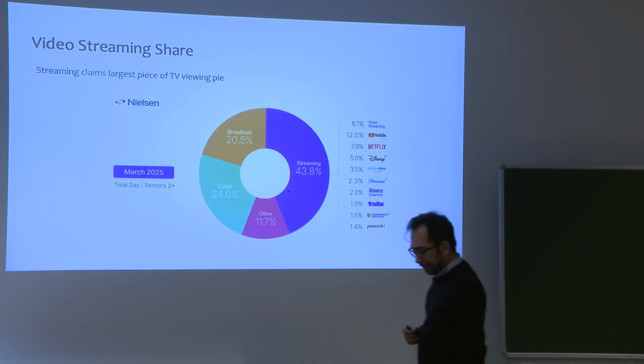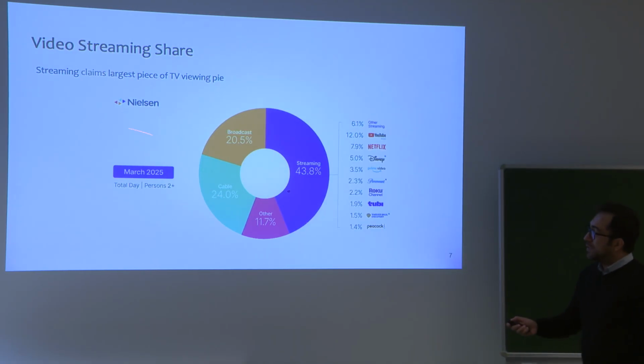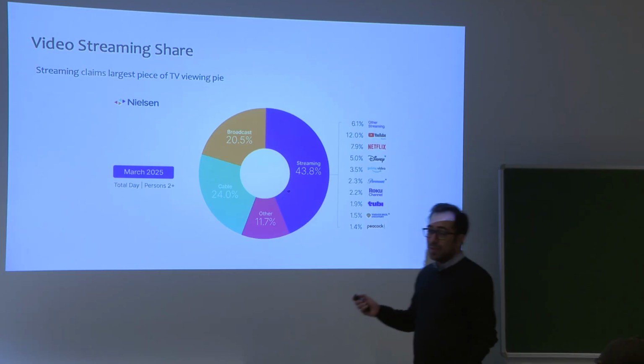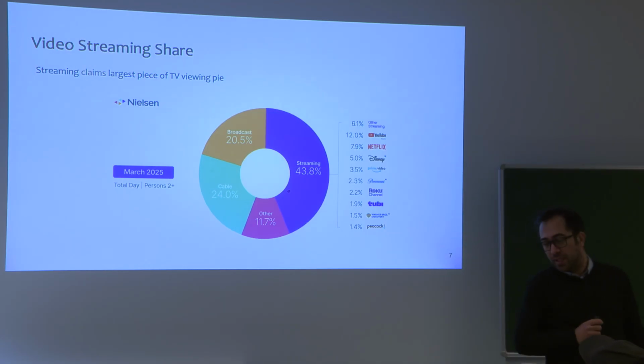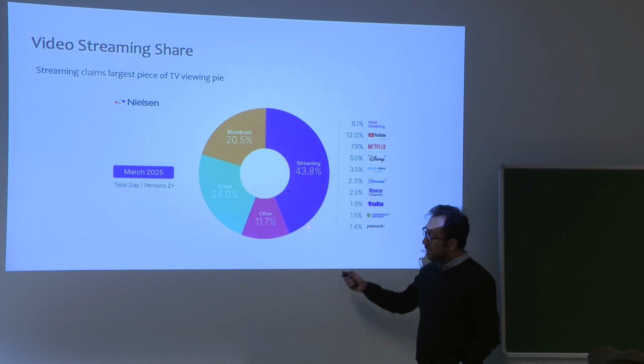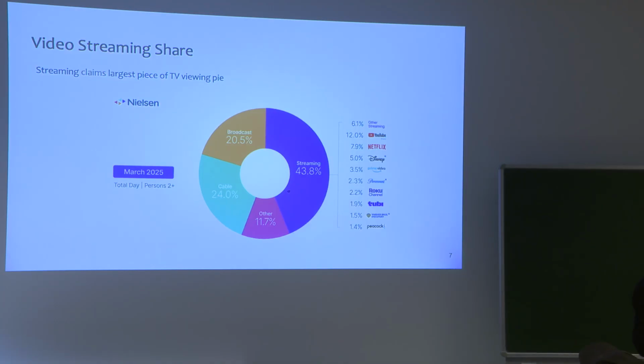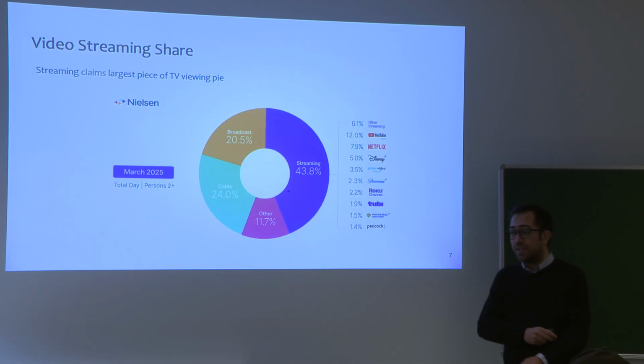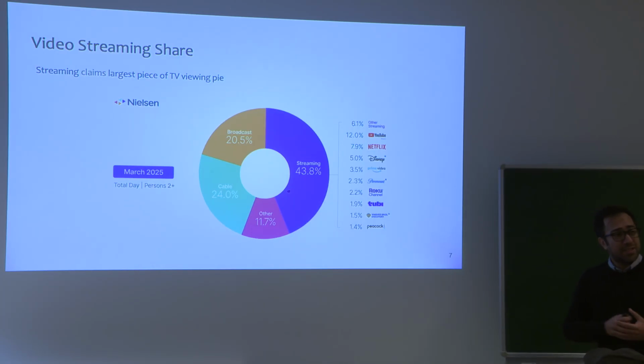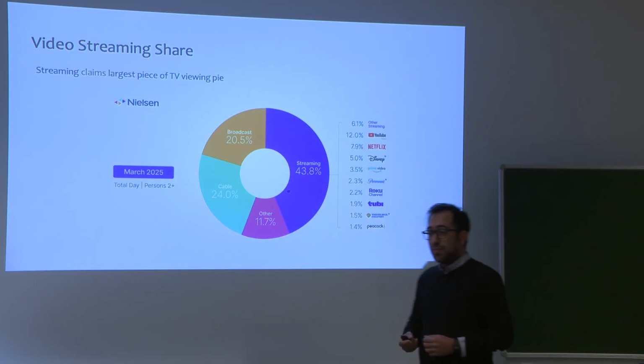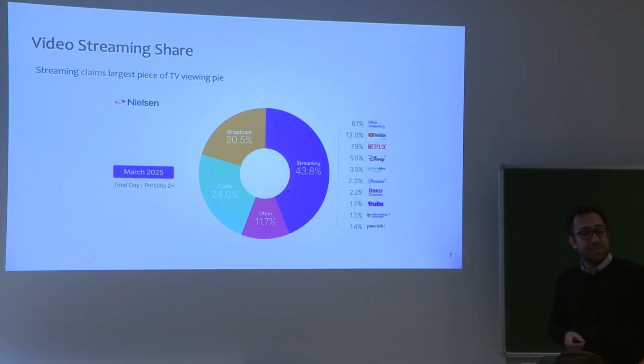Why video streaming? As you can see here from the survey taken from March 2025, streaming right now has the largest share of TV viewing. This survey has been conducted in the US, and streaming, for example, when we are watching video online through a streaming platform such as Netflix, YouTube, Disney, Prime Video, etc., reaches 44%, and we expect that this will be increasing very soon. I expect that in the upcoming years we will reach 60–70% of TV viewing through streaming services.